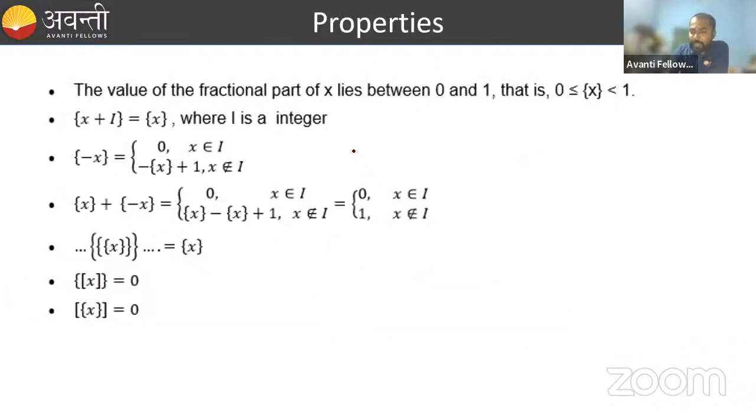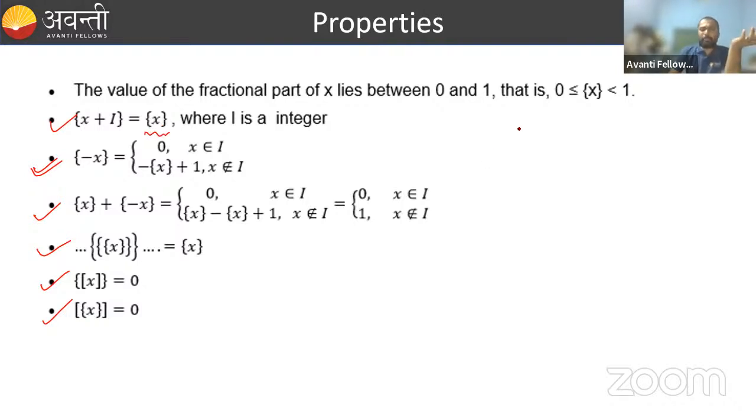That is properties. Same here also, there are some properties for fractional part functions. These properties are important, all of them are very important. When you are adding any integer to any real number and you take the fractional part function, you will get the fractional part of x only.